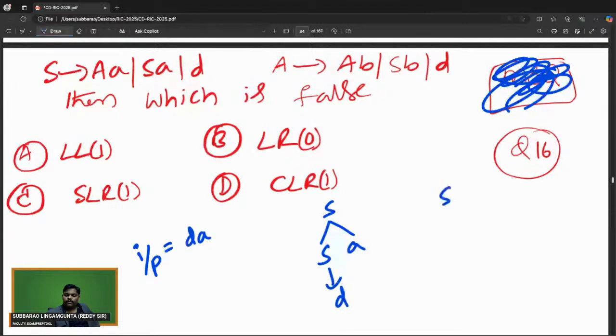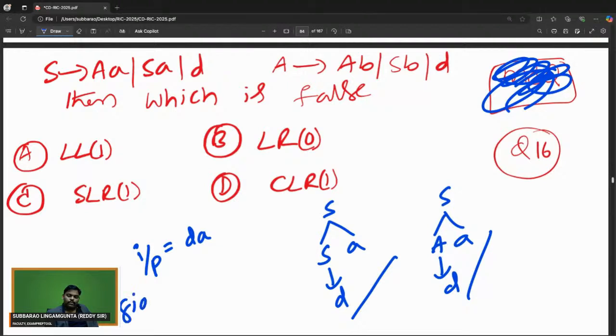Next, S goes to A, where A is replaced by D. So DA is possible in two ways. S goes to SA where S is replaced by D, and S goes to AA where A is replaced by D. So the given grammar is an ambiguous grammar.